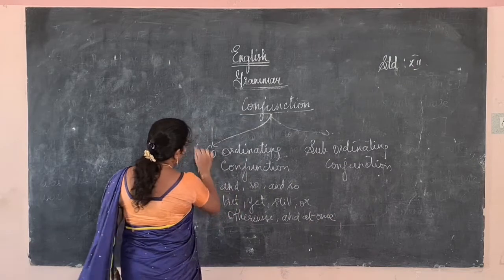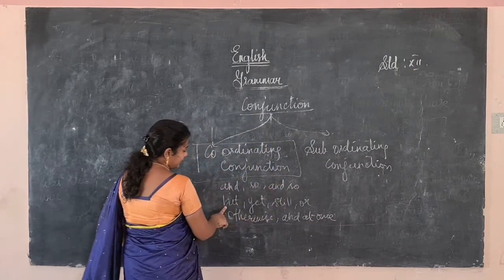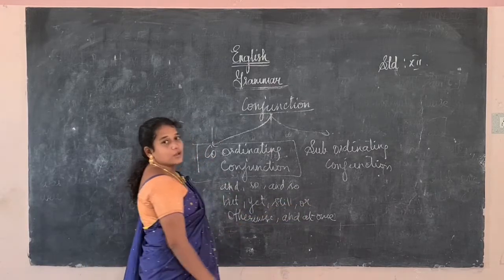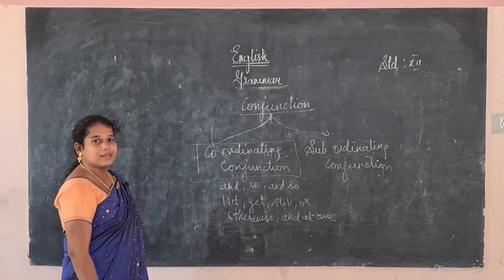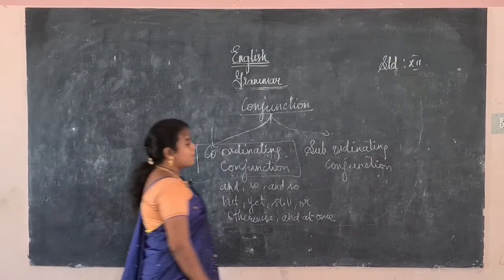These are the coordinating conjunctions, and we will use them in compound sentences.